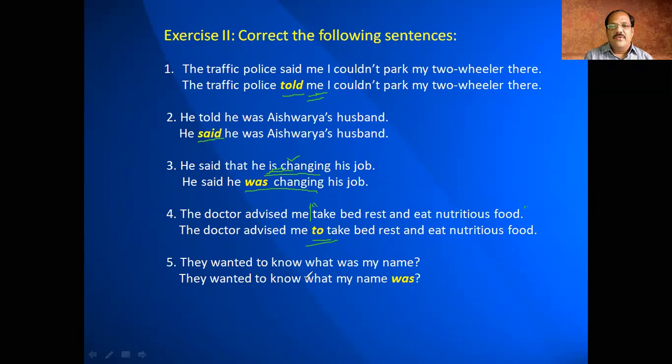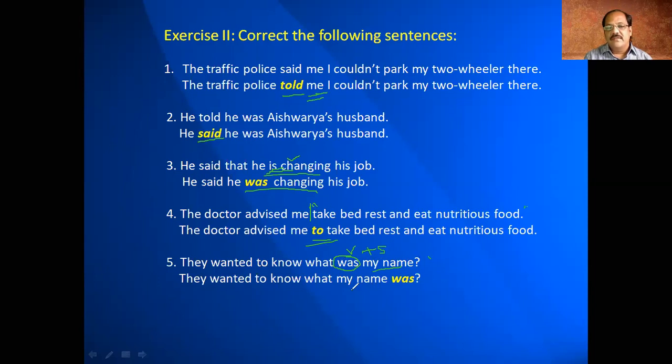They wanted to know what my name was. So what was my name? Again, I told you, was is the be form, that means the verb, and my name is the subject here. In all questions we have this structure. In all interrogative sentences we get the verb first, then later the subject.